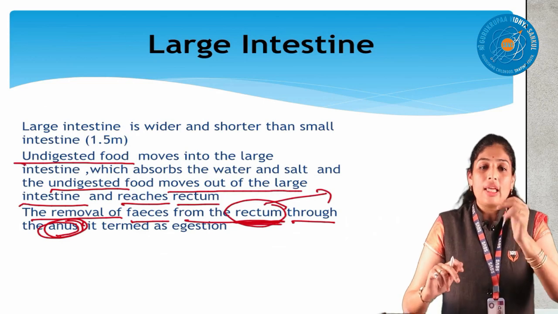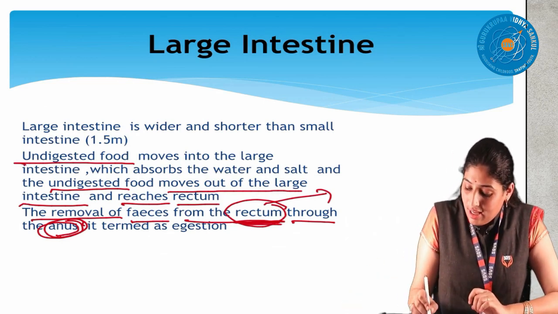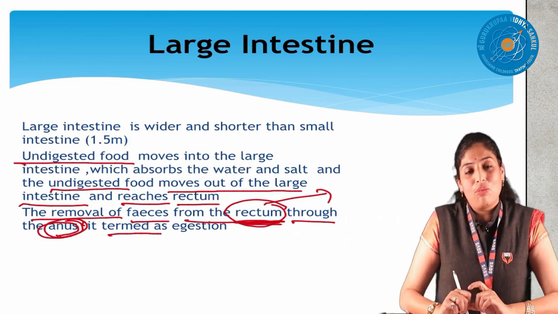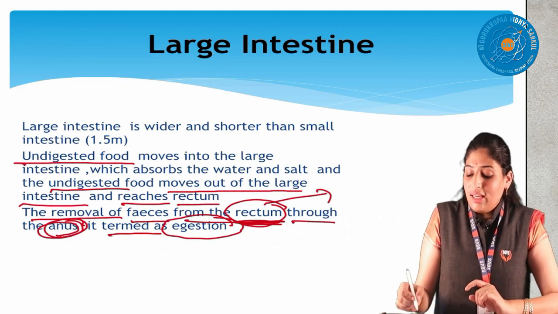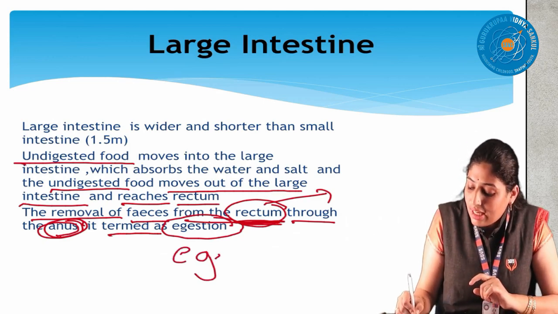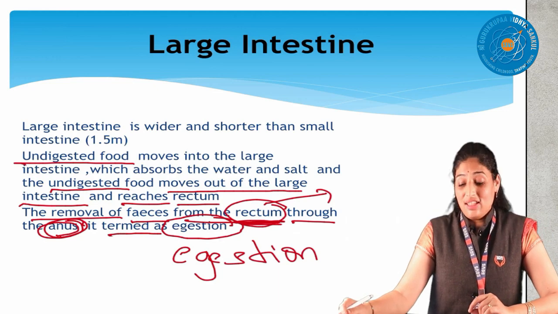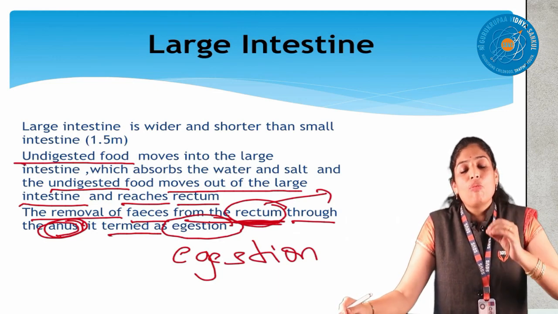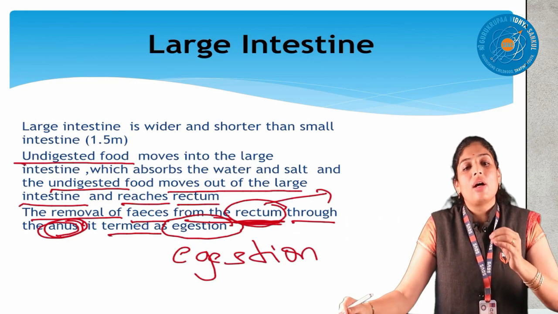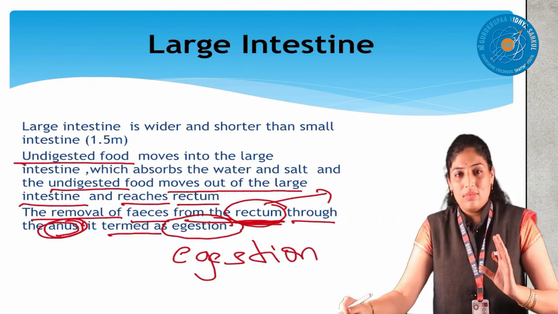Okay, if for 2 days you don't go to the latrine, how does it feel? That's why every day you have to go and remove the waste from the body. This process is called egestion. Here is one word, children, egestion. What is egestion? E means exit, means removing of the waste from the body. This process is called egestion.